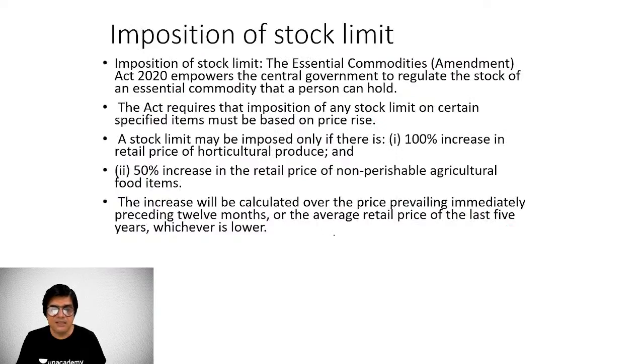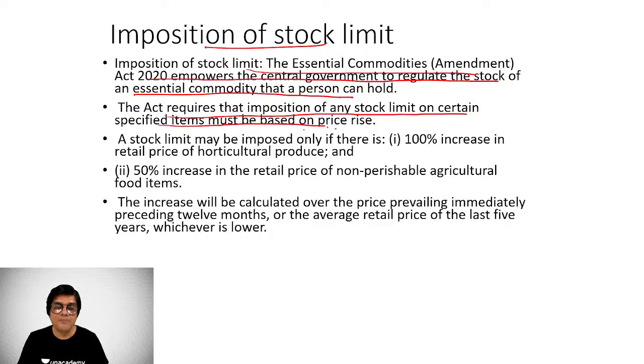The imposition of stock limit, here are 2 points you should understand. The Essential Commodities Amendment Act 2020 empowers the central government to regulate the stocks of essential commodities under certain circumstances. This act requires the imposition of stock limit on certain specific items based on the price rise.